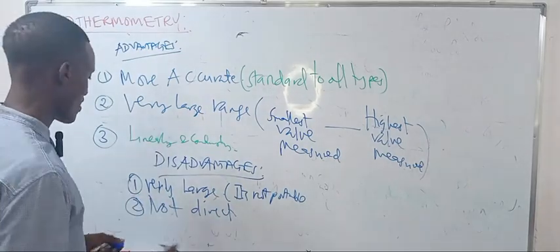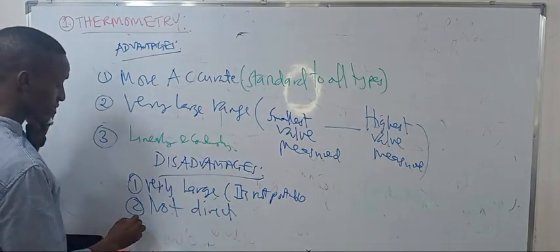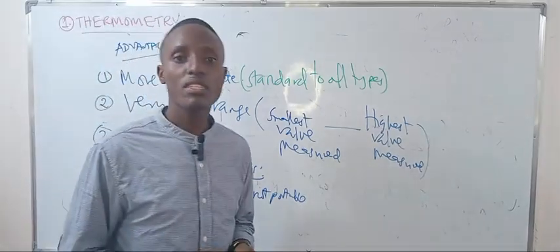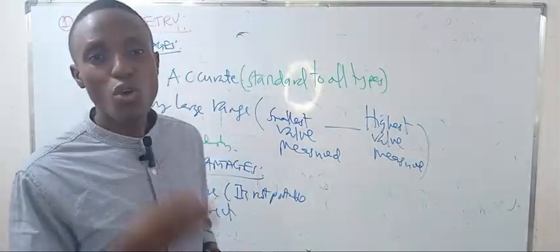And the fourth thing: it just measures a very small quantity.